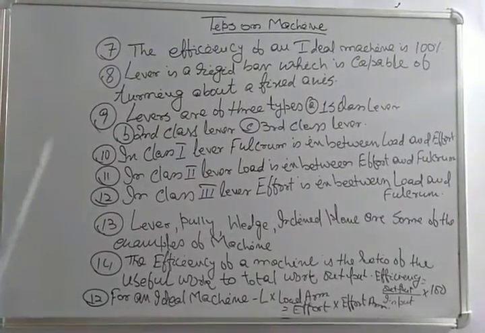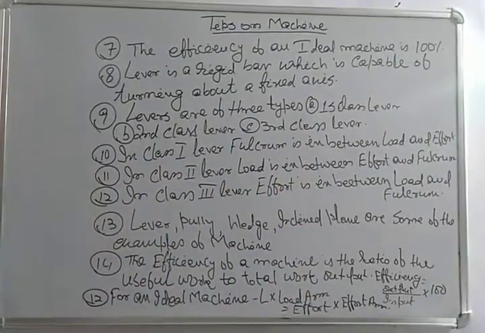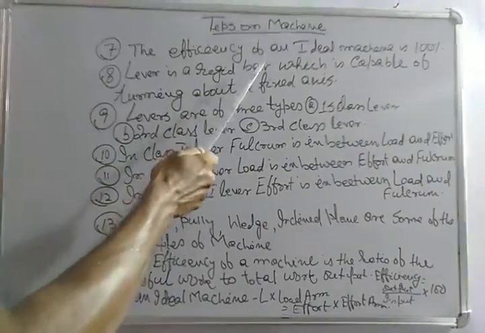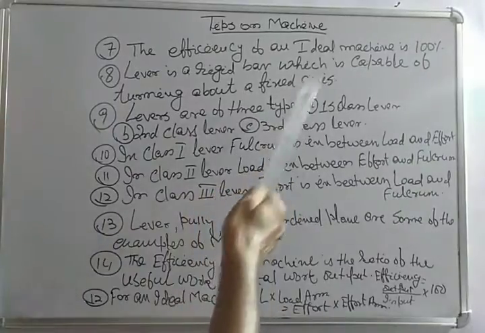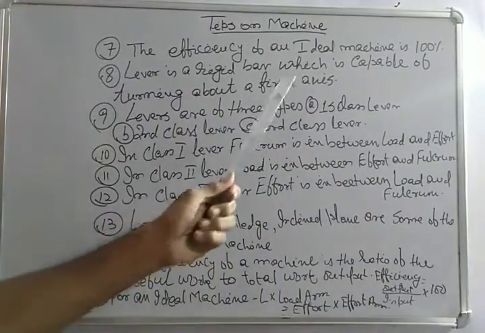Number 7. The efficiency of an ideal machine is 100%. Number 8. Lever is a rigid bar which is capable of turning about a fixed axis. Then number 9. Levers are of 3 types.